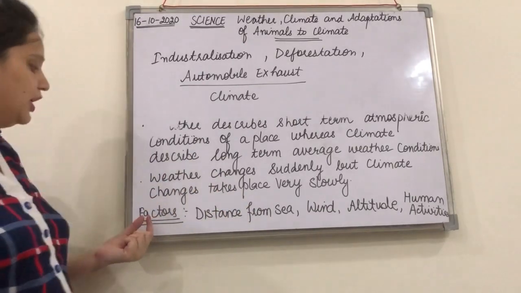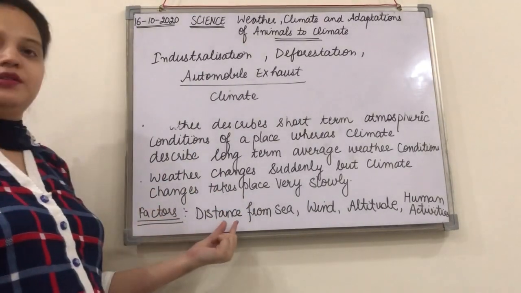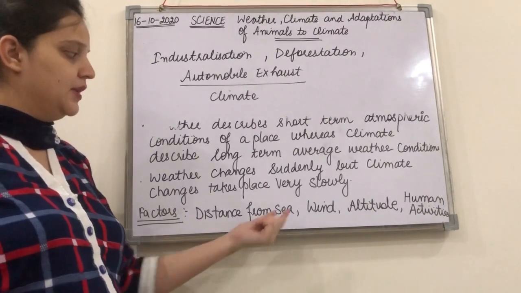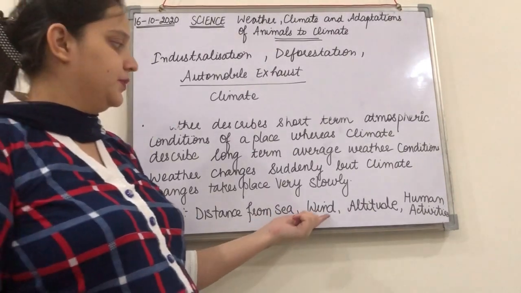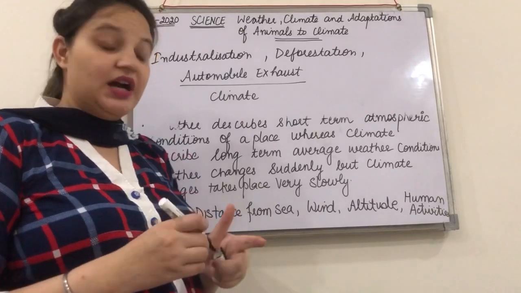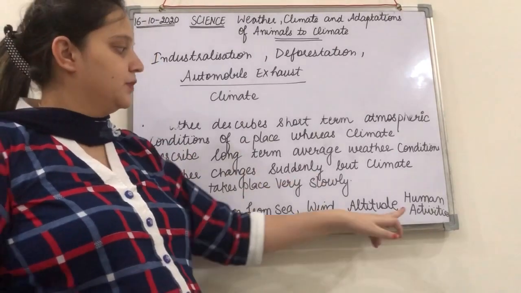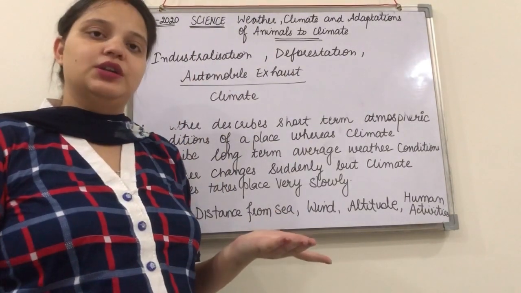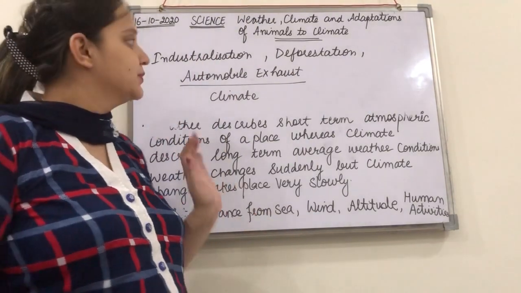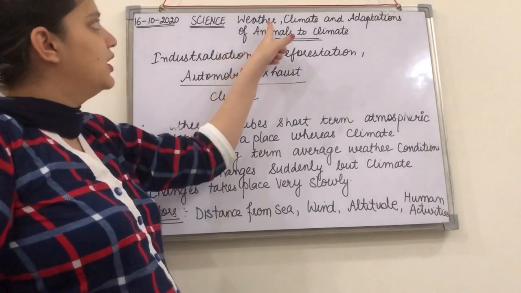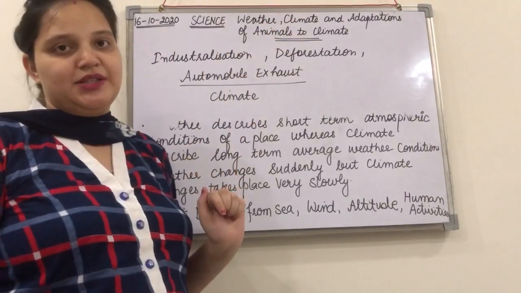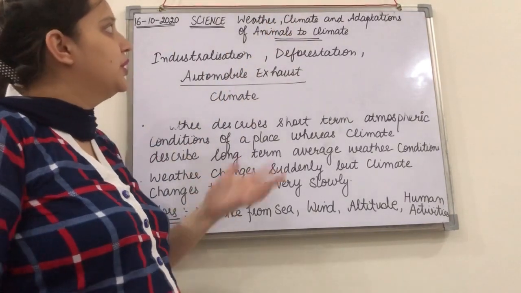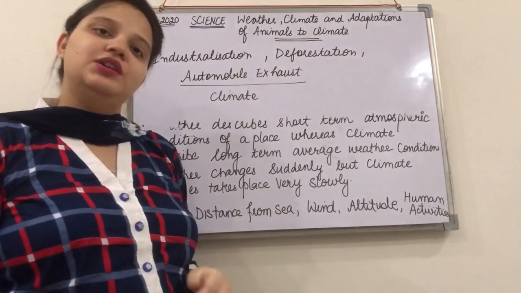Okay, so the climate of any place depends on its distance from the sea, the wind, altitude, that means height from the earth's surface, and the different human activities that are involved in the climatic changes. So with this we are done with our weather and climate concept. Okay, so we will be doing the adaptations of the animals in the next video now.